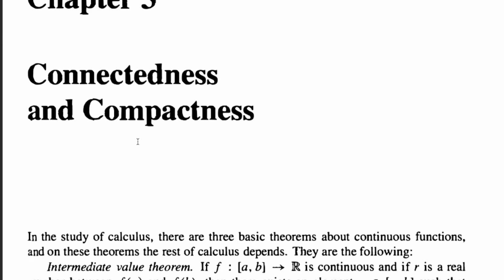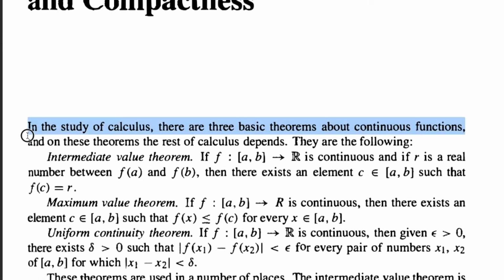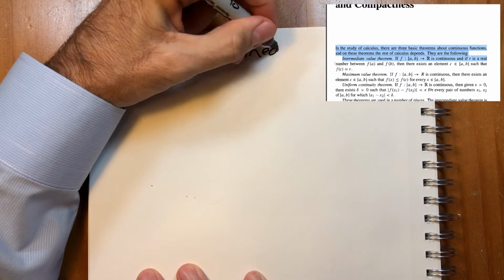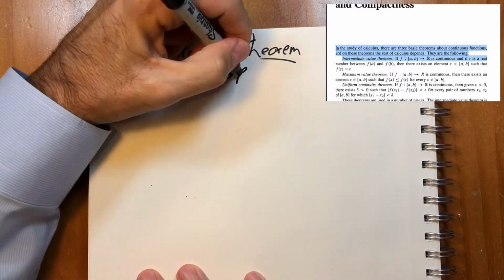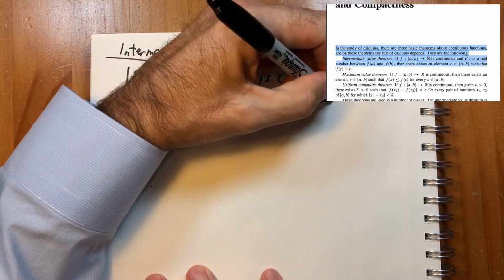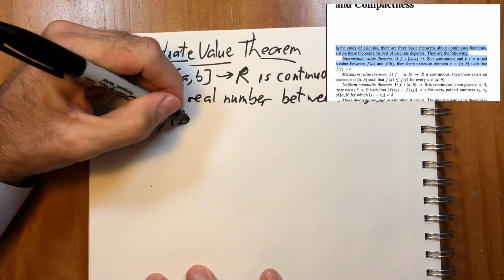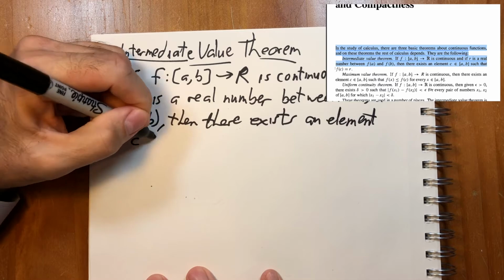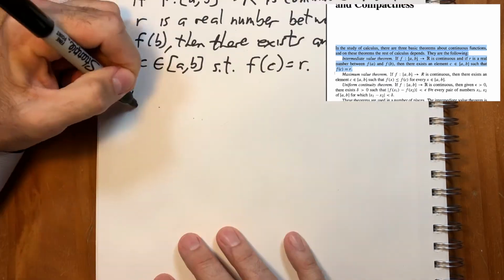In the study of calculus, there are three basic theorems about continuous functions, and on these theorems the rest of calculus depends. They are the following. The Intermediate Value Theorem: if f from the interval [a, b] onto the reals is continuous, and if r is a real number between f(a) and f(b), then there exists an element c inside that interval such that f(c) = r.